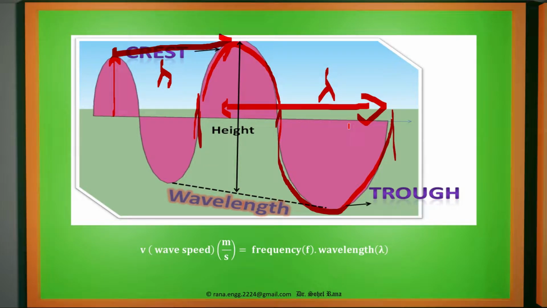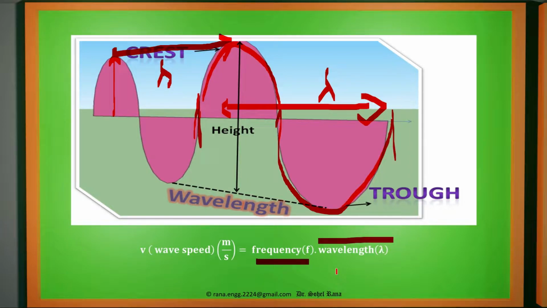How do we calculate for anything? We calculate it with respect to length. How lengthy is a particular object. So here we are calculating the wave in terms of length, so it will be calculated in meters. Now speed, that is meter per second, is closely related with wavelength and frequency. It is given by frequency into wavelength.